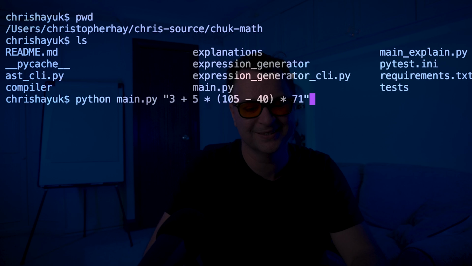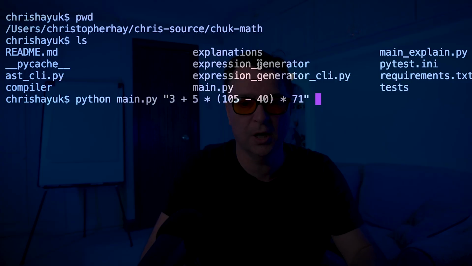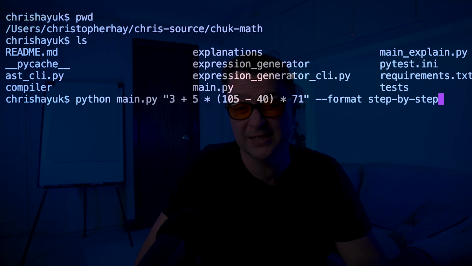So I'm picking this because it's not the hardest calculation, but it's not the simplest either. There is operator precedence that you need to take into consideration, and you need to take parentheses into consideration. So in order to solve this problem, you need to be able to do PEMDAS. So I'm going to run that, and actually I want to output that with a step-by-step format.